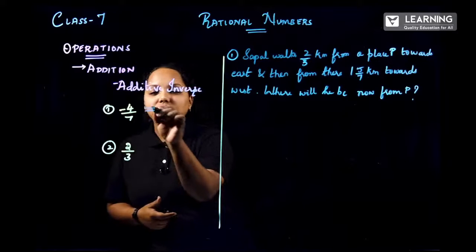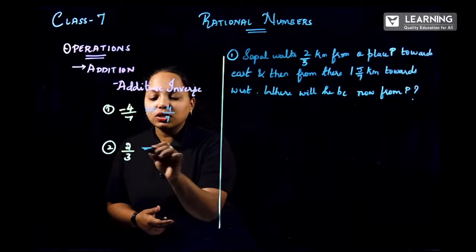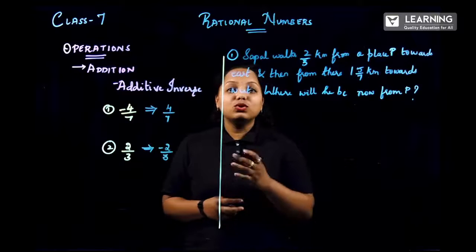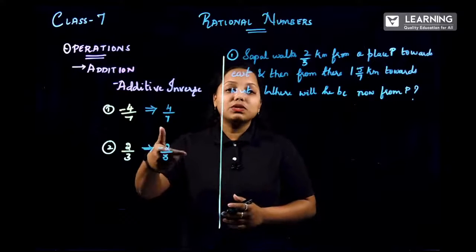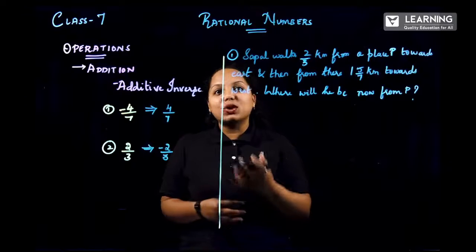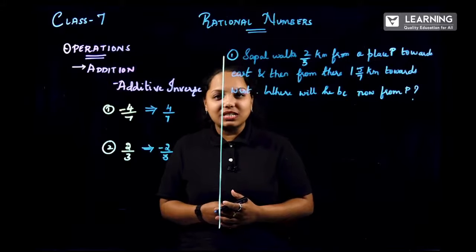Now for this question the answer is plus 4 by 7, and for this question, the answer is minus 2 by 3. So I hope you got it. What is the meaning of additive inverse? This question you might get for 1 mark or in fill in the blanks, or we'll be solving MCQ, right? In the next session you might get MCQ questions based on this also.